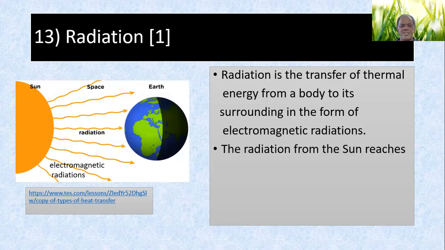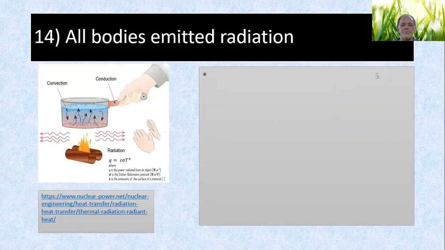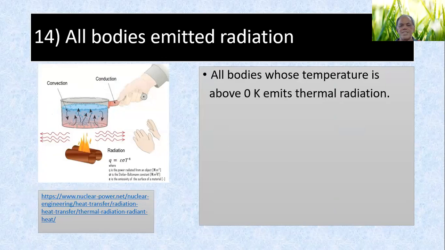Radiation from the sun reaches us through vacuum. It goes from the sun through vacuum to earth by electromagnetic radiation. All bodies emit radiation. All bodies whose temperature is above 0 Kelvin emit thermal radiation. It depends on the energy, that's all.